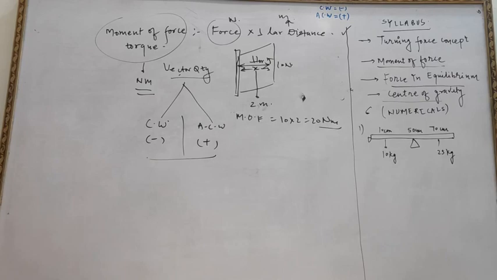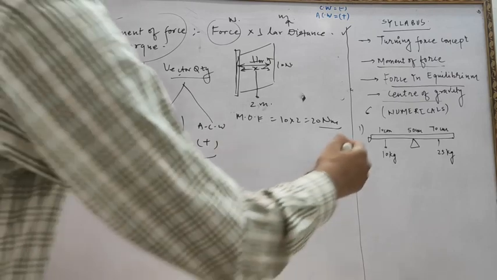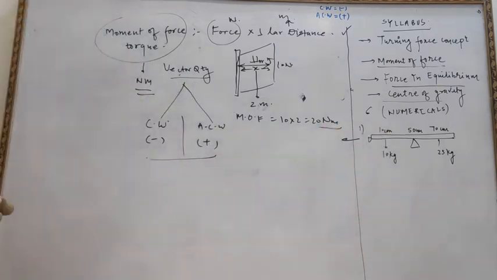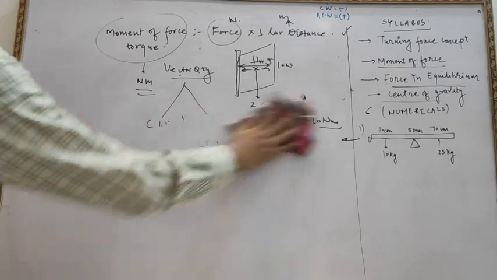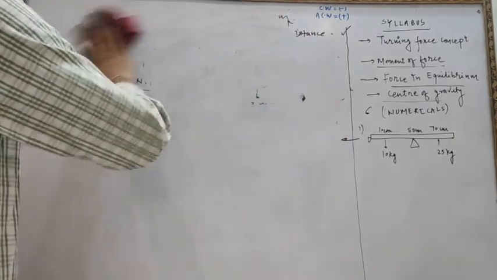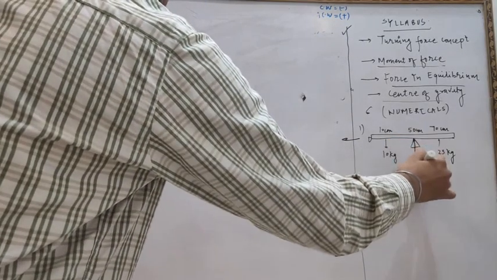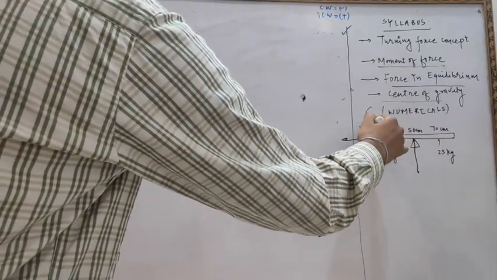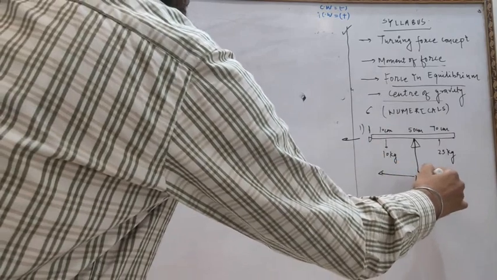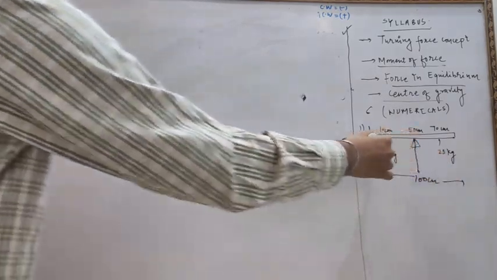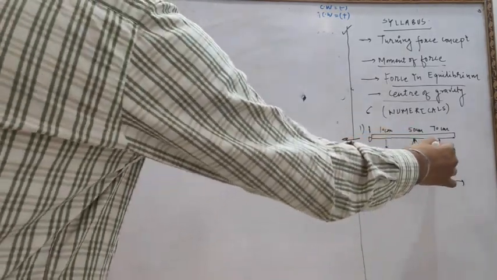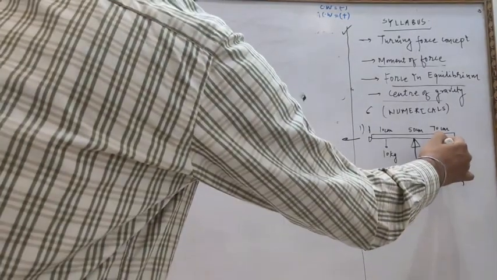Now suppose we take one example. Suppose this is the fulcrum, the center point where this body is balanced. The center point is at 50 centimeter and the overall length is 100 centimeter, and a weight of 10 kg is applied over here and 25 kg is applied in this direction.